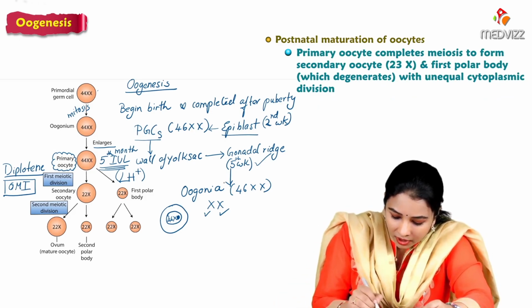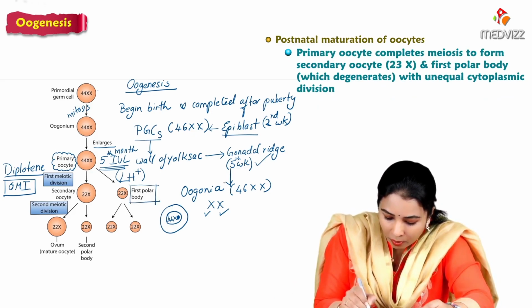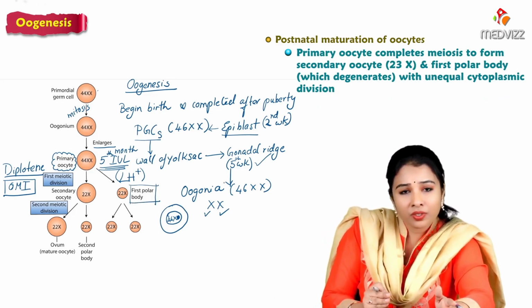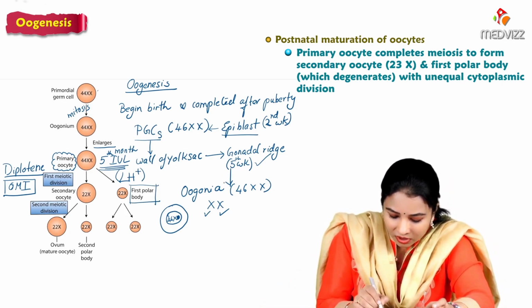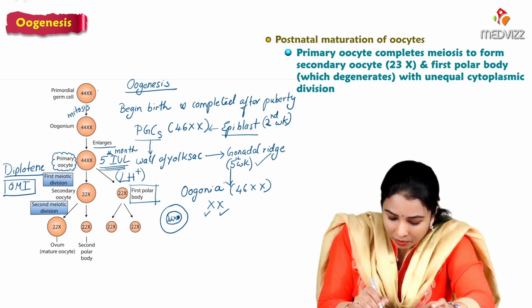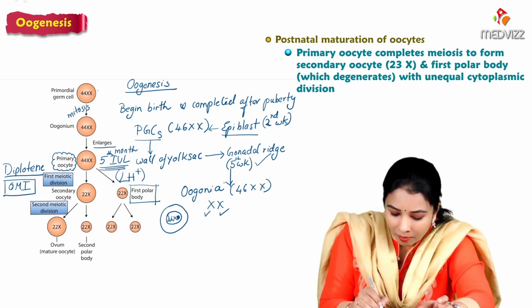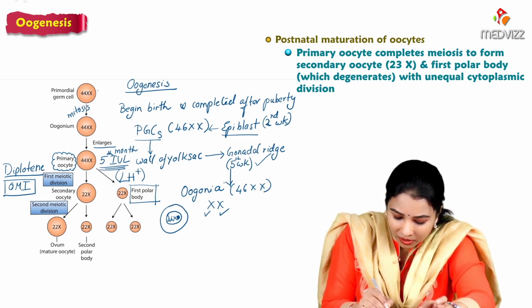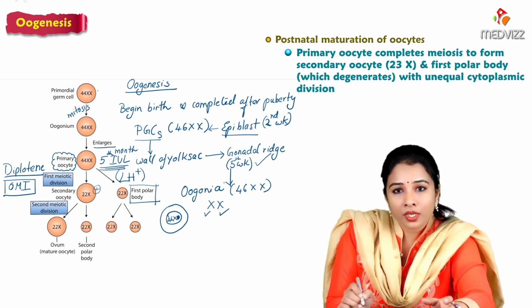When it forms the secondary oocyte, it forms one more daughter cell called the first polar body. What is the difference between the secondary oocyte and the first polar body? You can see the size of the cells. The first polar body is formed only to hold the nucleus and chromosomes, but all the cytoplasm is present with the secondary oocyte. There is no cytoplasm with the polar bodies.